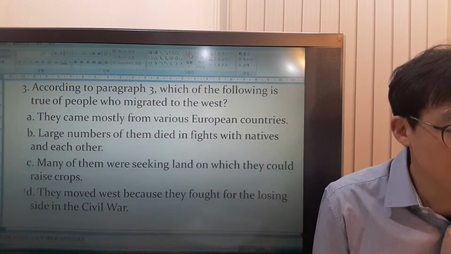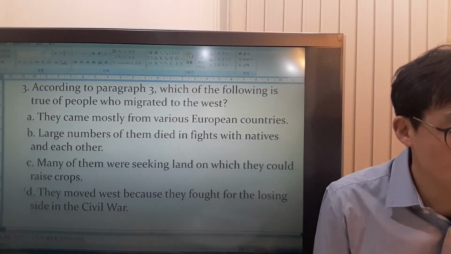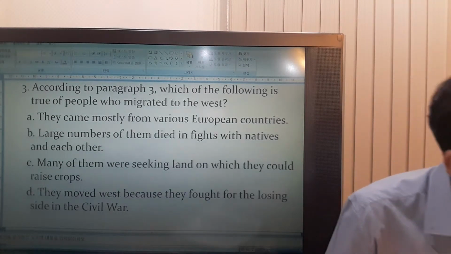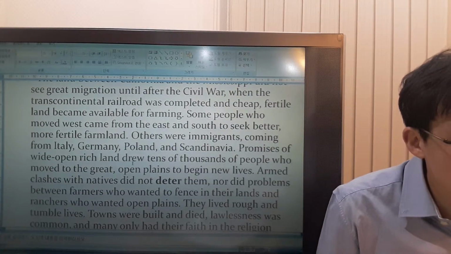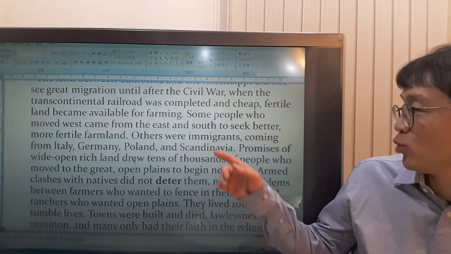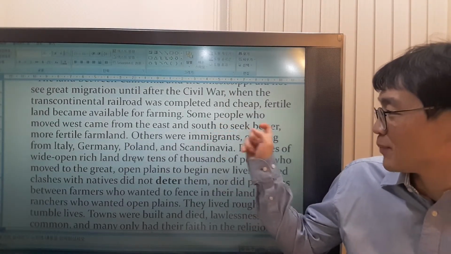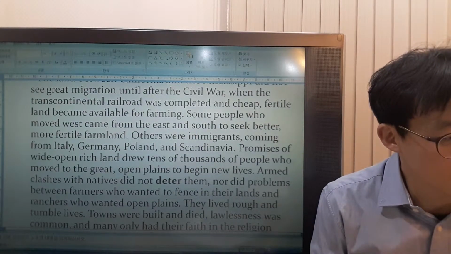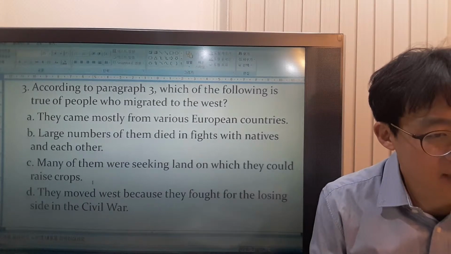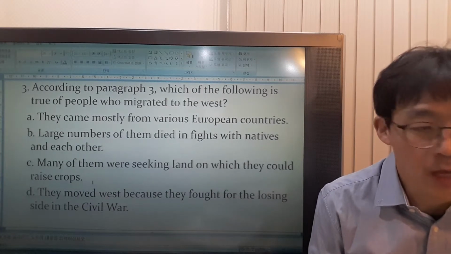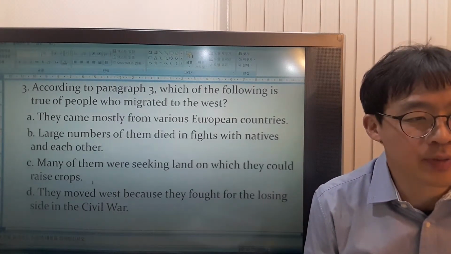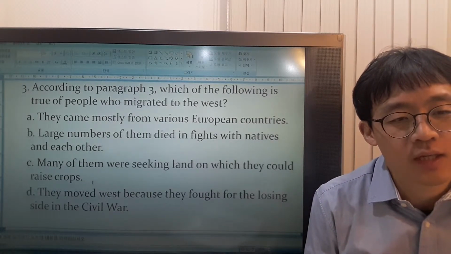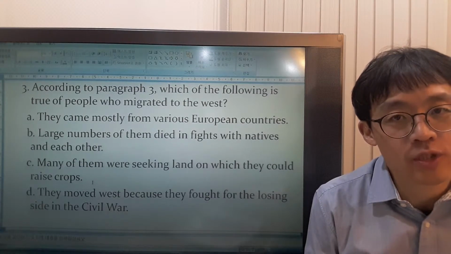Many of them were seeking land on which they could raise crops. Is this right? They came to seek better and more fertile farmland. So this could be the answer, okay? What does crop mean? A crop is a plant, like wheat or potatoes, that you grow in large quantities for food.